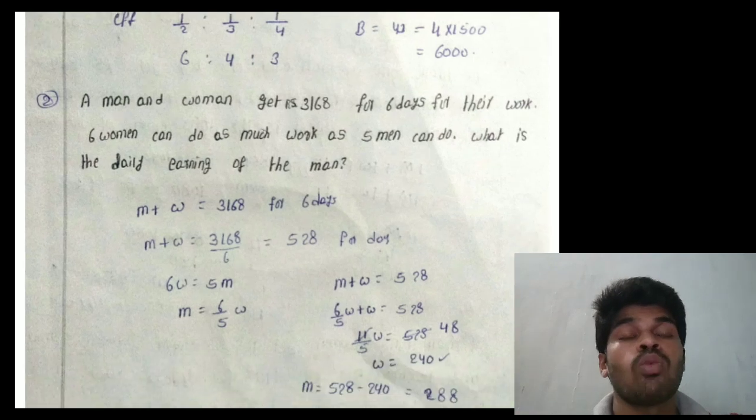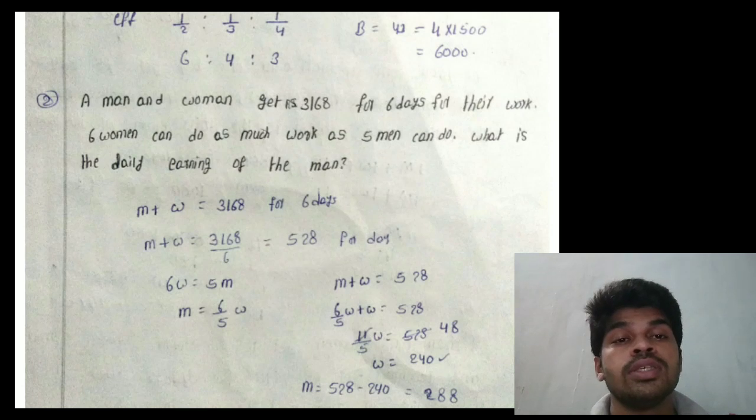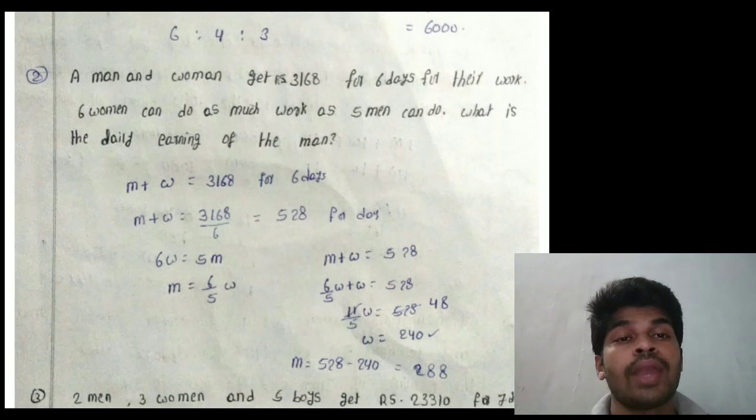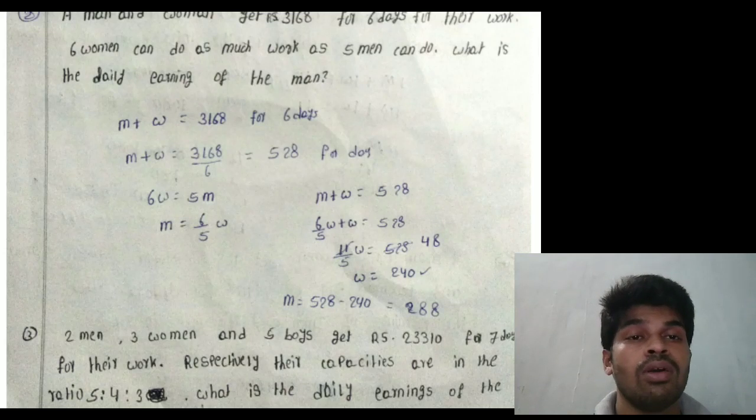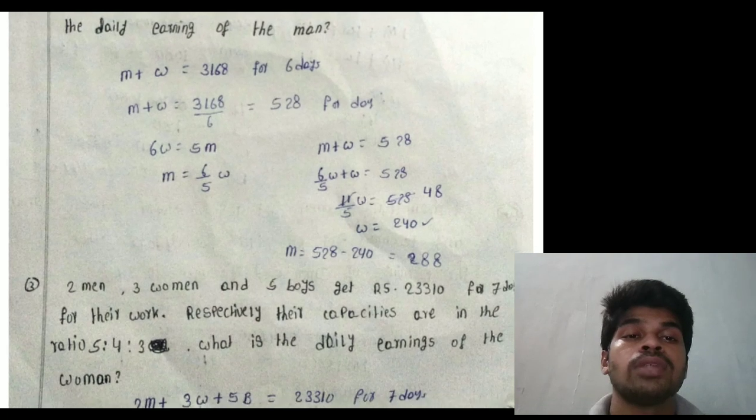Next, a man and woman get 3,168 rupees per 6 days for their work. 6 women can do as much work as 5 men can do. And what is the daily earning of the man? Listen, one man and one woman together earn 3,168 rupees per 6 days. What is the daily earnings of the man and woman? Man plus woman equal to 3,168 by 6, that equals 528 rupees daily earnings of the man and woman.